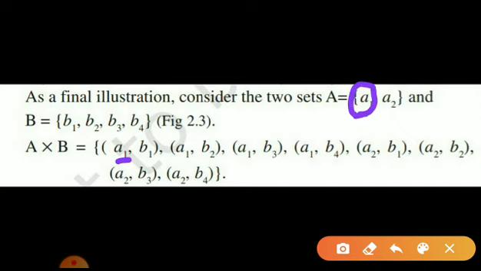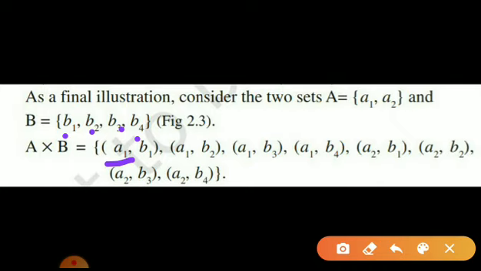Now fix that element and just vary your second element from B. That means I have fixed A1 at the first position, and just the second position I am going to change. That means what will I have? A1 comma B1, then A1 comma B2, then A1 comma B3 and A1 comma B4.